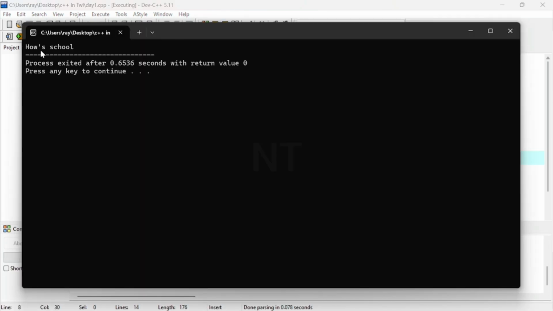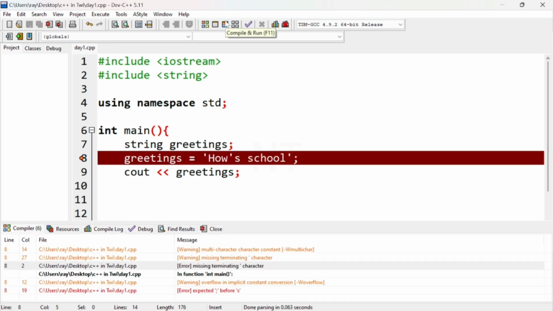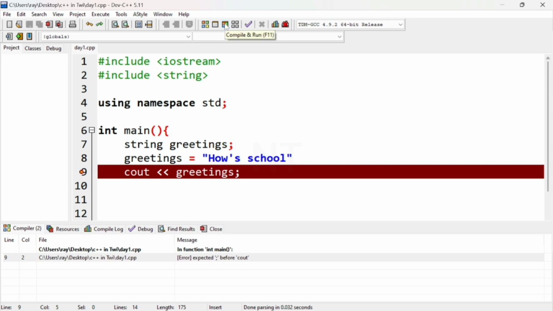You can see it's working fine because we use double quotes. But if I use a single quote, you get an error, because the first single quote was inside. So it's always preferred to use double quotes.